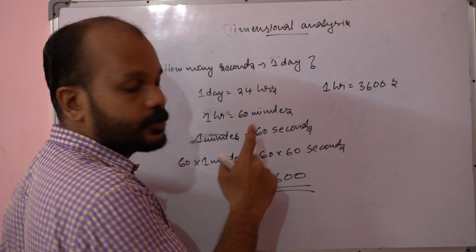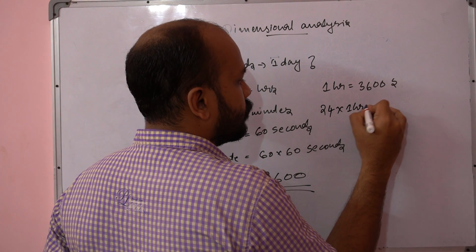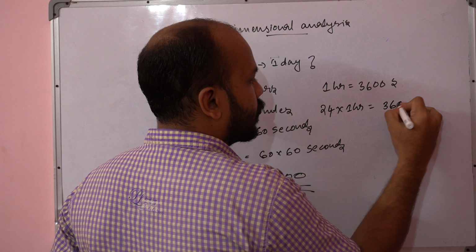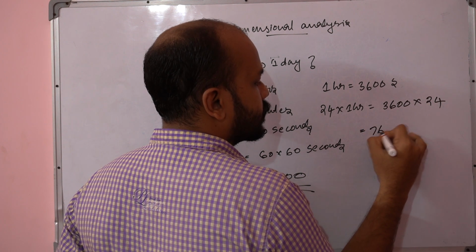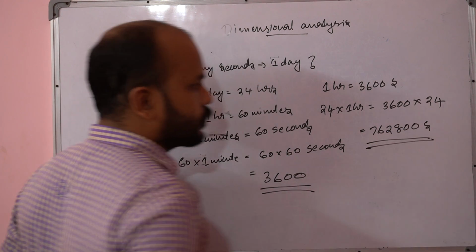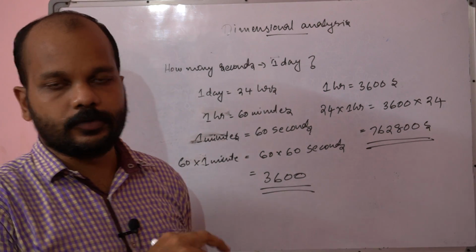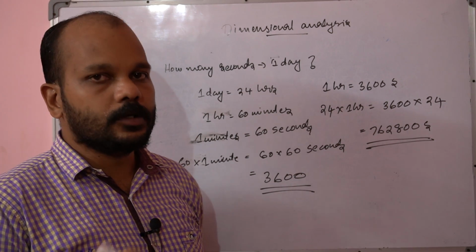In one day, how many hours are there? It is 24 hours. So 24 into 1 hour, it is 3600 into 24. So it will come around 86,400 seconds. Okay, so this is one of the dimensional analysis, where we are converting from one form to another.